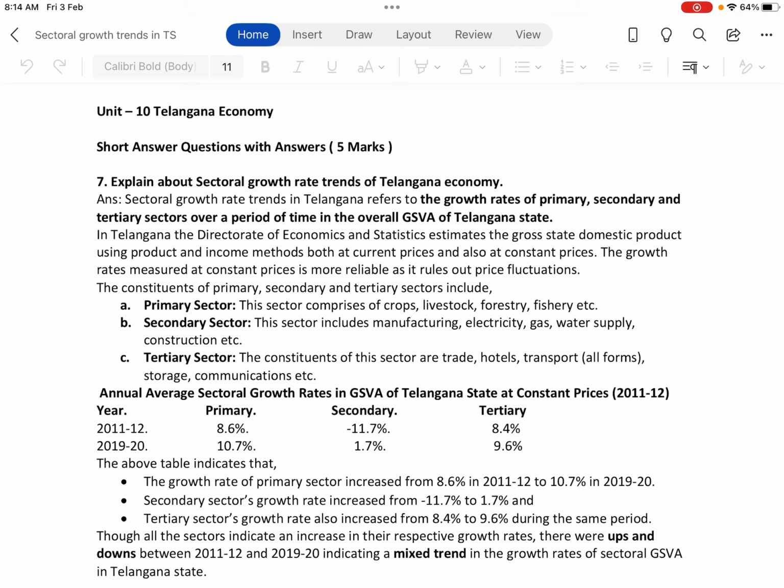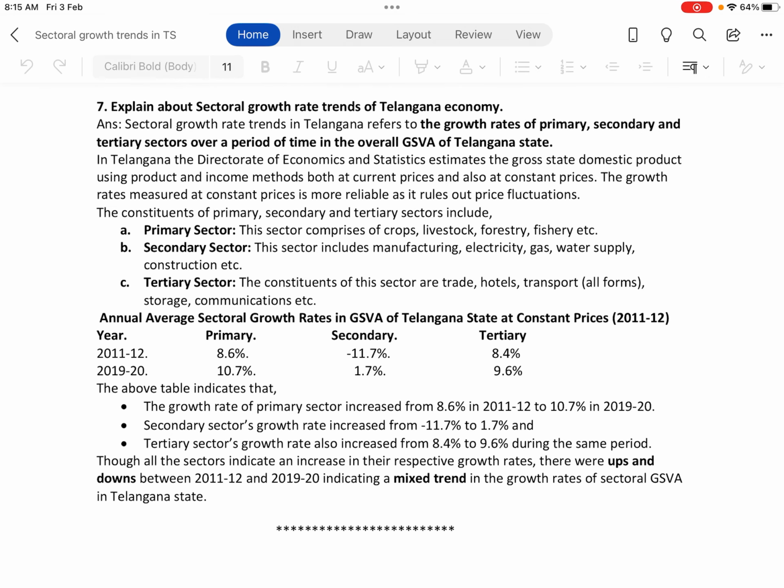The constituents of primary, secondary and tertiary sectors include: first one, primary sector. This sector comprises crops, that is agriculture, livestock, forestry, fishery, etc. B. Secondary sector. This sector includes manufacturing, electricity, gas, water supply, construction, etc. And C. Tertiary sector. The constituents of this sector are trade, hotels, transport of all forms, that is road, railways, air, waterways, storage, communications, etc.